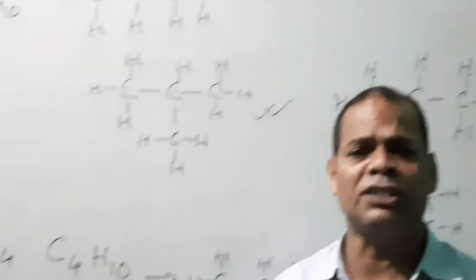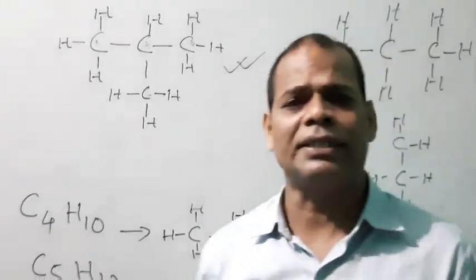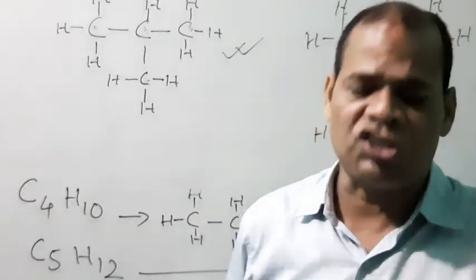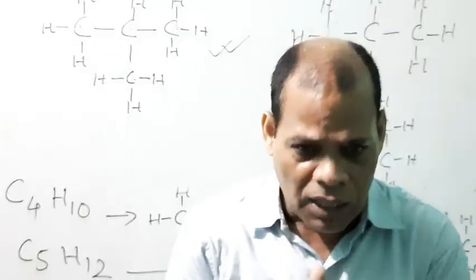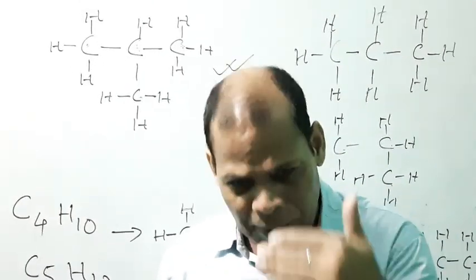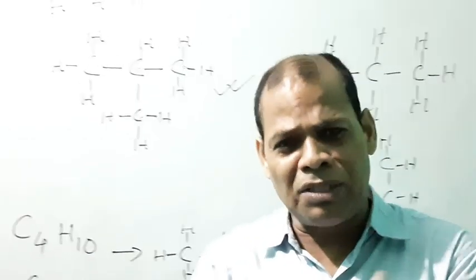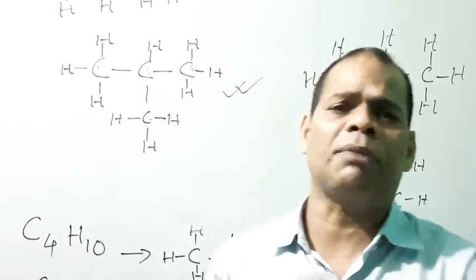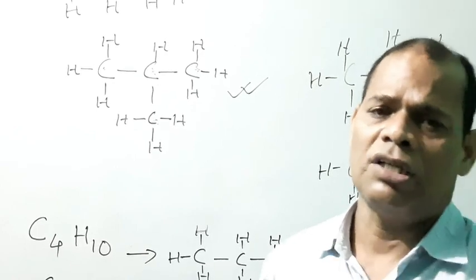Such an arrangement comes under the category of branch chain. The carbon which is left, not coming in a continuous manner, is considered a branch.